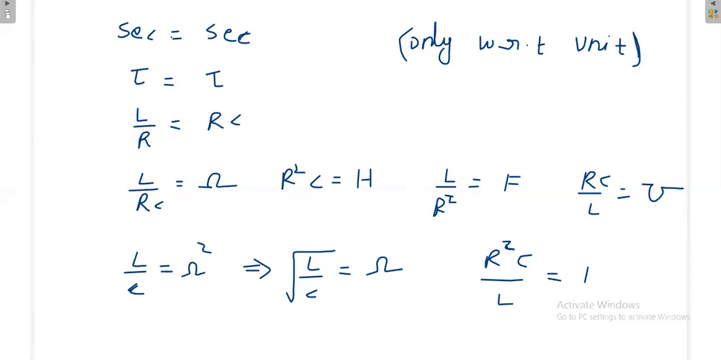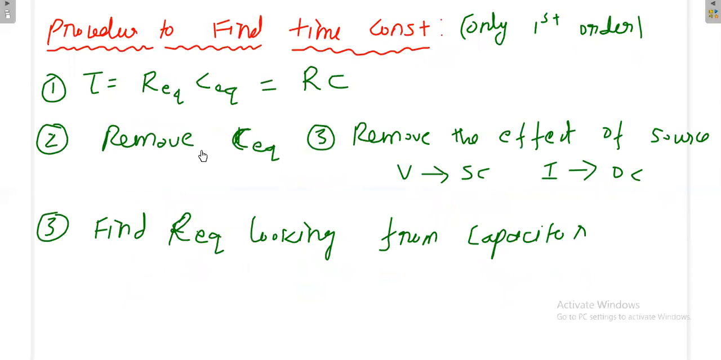Next, how to solve the problems related to the time constant. How to find out the time constant for the circuit. This procedure is valid only for the first order circuit. We cannot apply this procedure for second order and third order circuits. Only for first order we can use this method. In general, the time constant is the product of equivalent resistance in the circuit and equivalent capacitance in the circuit, or otherwise, if the circuit has only a single resistance and single capacitance, then it is simply RC.